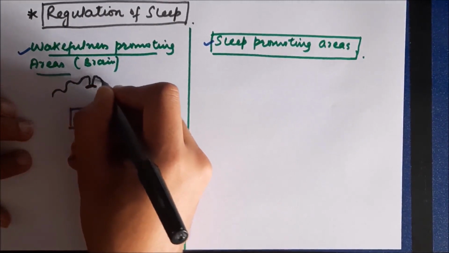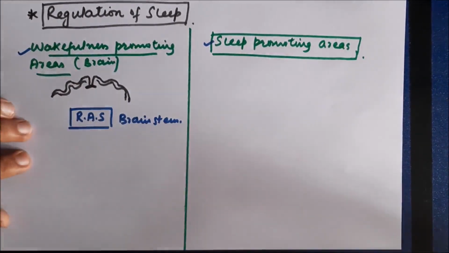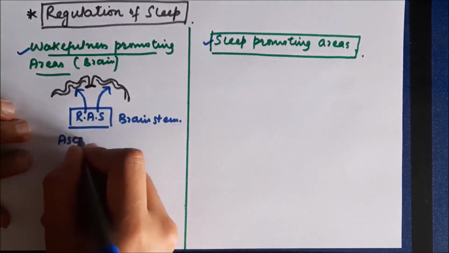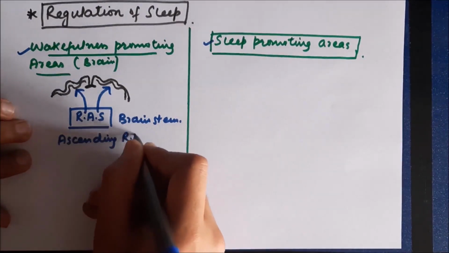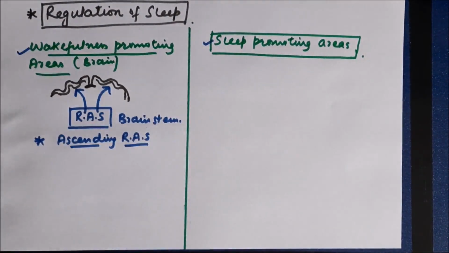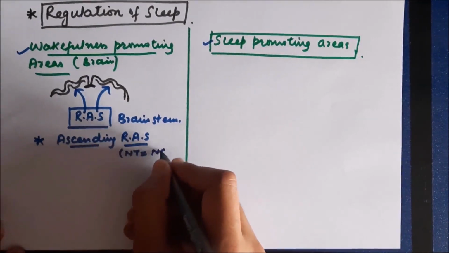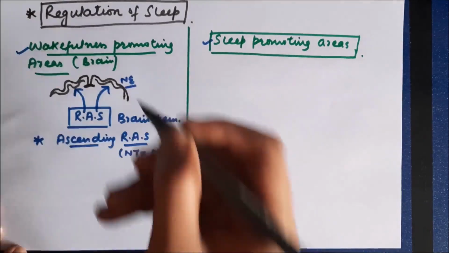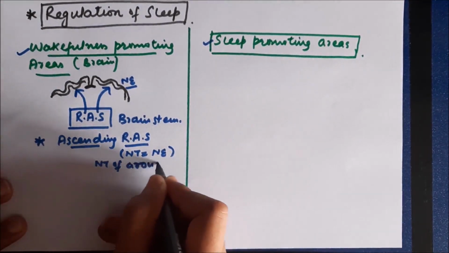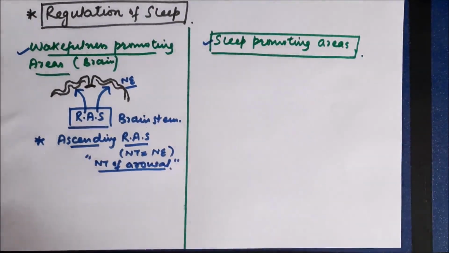If this is the cerebral cortex, the fibers which go from the reticular activating system in the upward direction to the cortex, this system is called the ascending reticular activating system, and this system is responsible for stimulation of cortex, and this stimulation keeps the cortex awake. The neurotransmitter here is norepinephrine. Norepinephrine is responsible for stimulating different areas of cortex and it keeps the person awake, so it's called a neurotransmitter of arousal. So it's the first wakefulness promoting area.